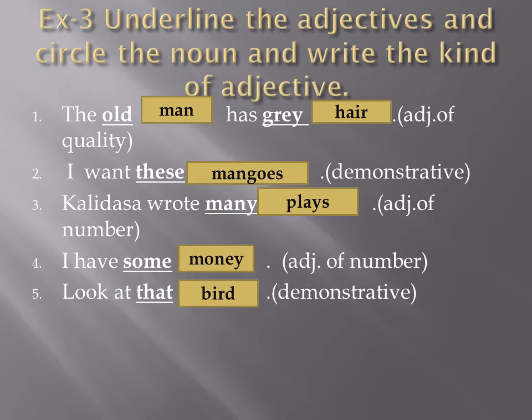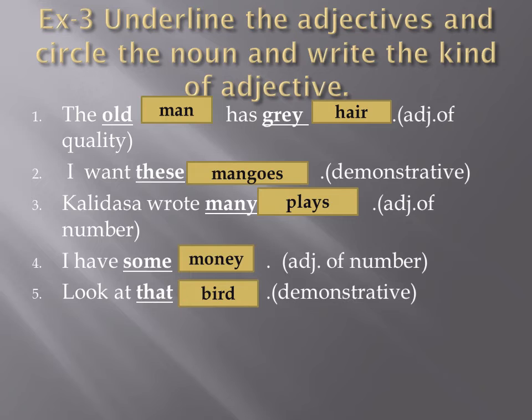Exercise 3. Underline the adjectives and circle the noun and write the kind of adjective. The old man has grey hair. So here we have old and grey adjective, man and hair noun, and the kind is adjective of quality. Second, I want these mangoes. These adjective, mangoes noun, demonstrative. Third, Kalidas wrote many plays. Many adjective, plays noun, number.